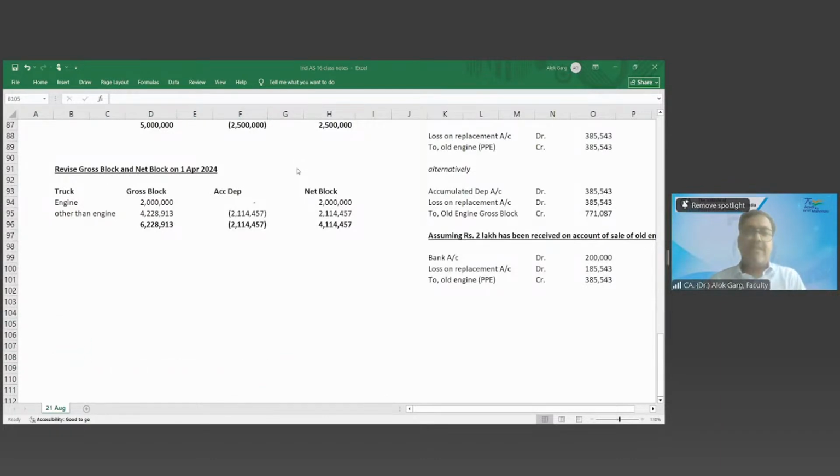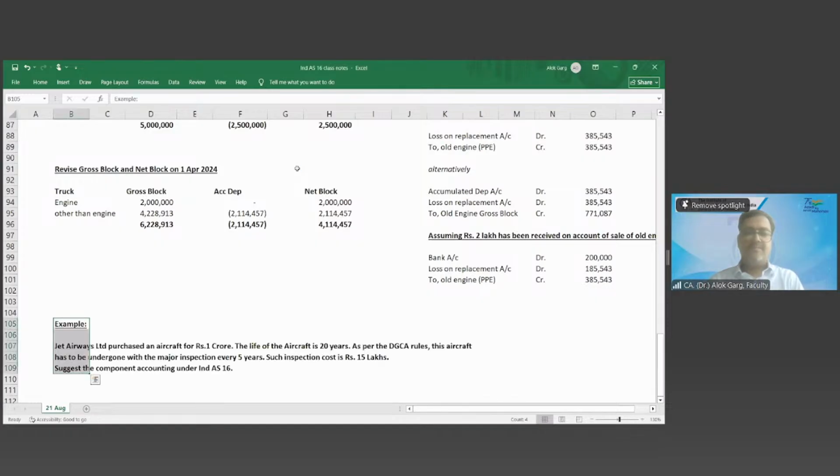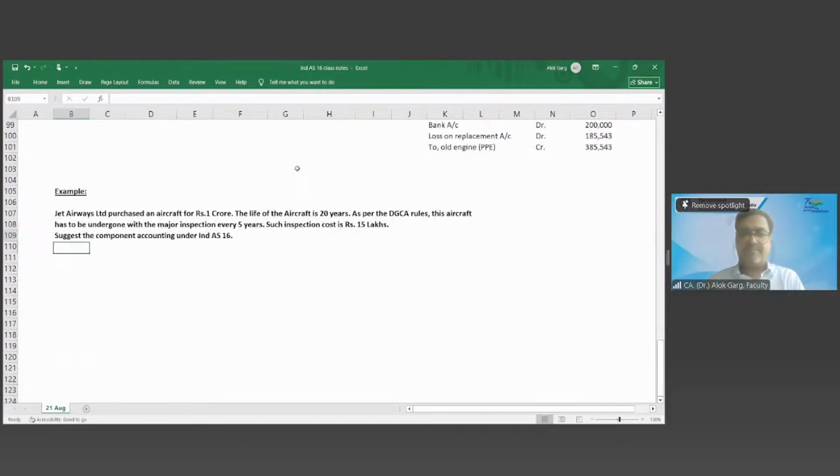Let's take the example of major inspection. Jet Airways Limited purchased an aircraft for ₹1 crore. The life of the aircraft is 20 years. As per DGCA rules, the aircraft has to undergo a major inspection every 5 years, right? And such inspection cost is 15 lakh. Suggest the component accounting under Ind AS 16. Suggest the accounting of initial cost and subsequent cost.